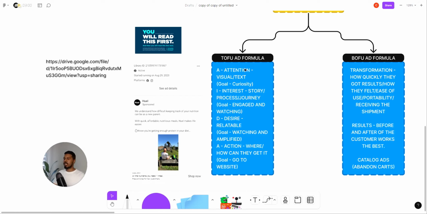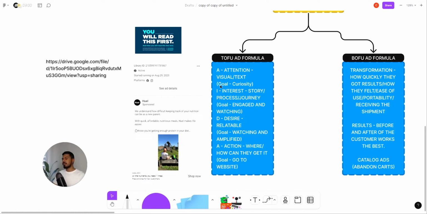So taking you through the exact formula, the first thing is attention. You need to captivate your audience through a visual hook or a text hook, preferably both if you can. And I'll take you through an example of a brand that's actually doing this, so you would actually understand how to do this for your brand.